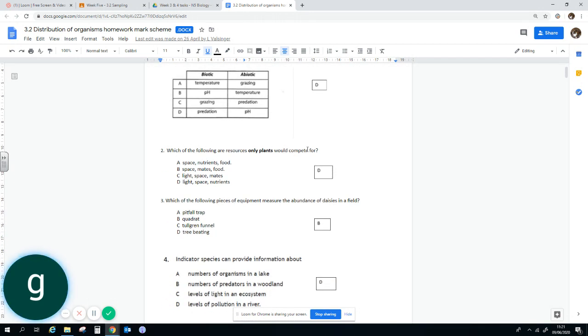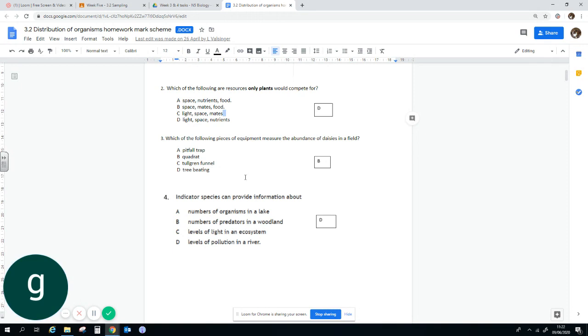Which of the following do only plants compete for? So D, light, space, and nutrition. Animals also compete for mates. Animals compete for food. You could argue that animals compete for things like nutrients, so minerals and things, and for space.